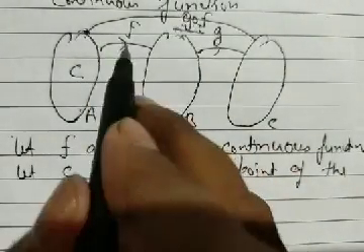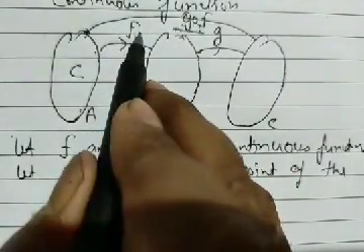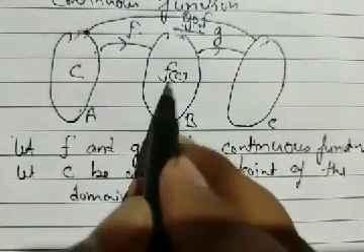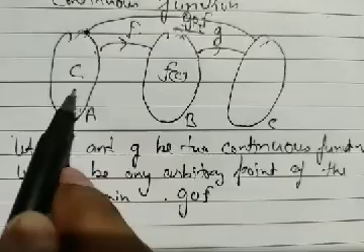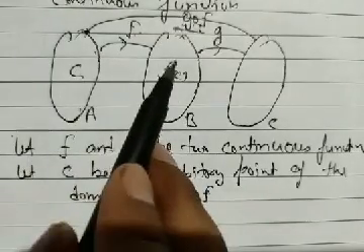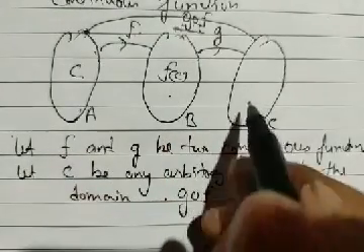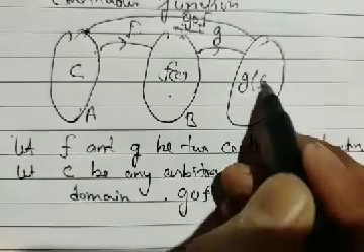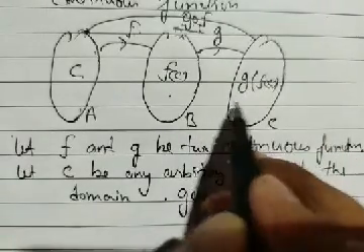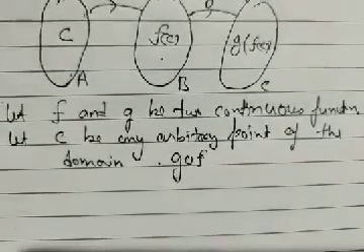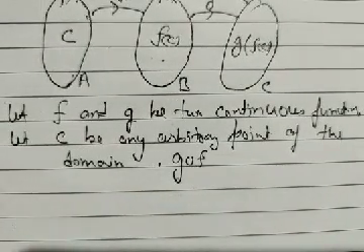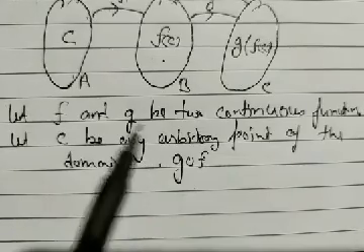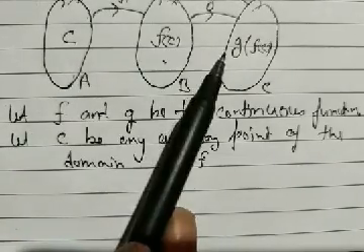Then what is the point in B? It's the image under F, so we have F of C here. Because it's in the domain, the point is F of C. Then the point we use is G of F of C. Now we have to be sure about the composite function. We start with an arbitrary point C belonging to the domain of F, and F of C belongs to the domain of G.